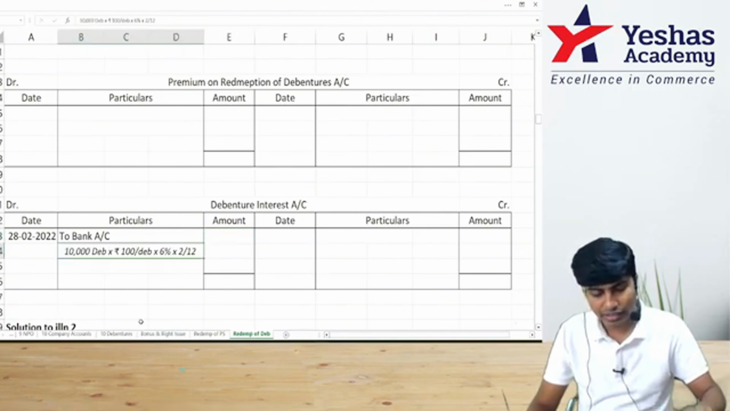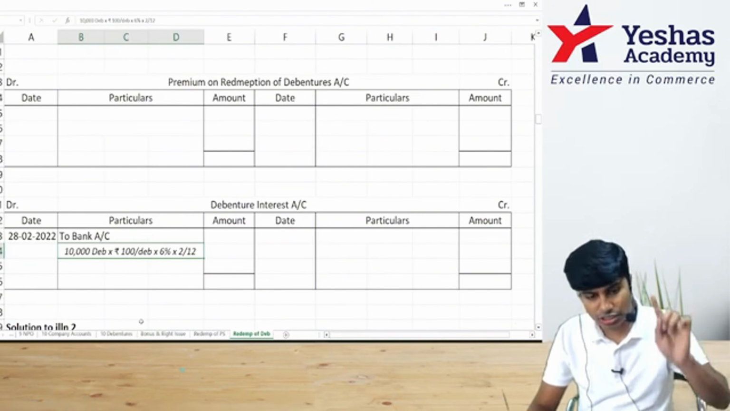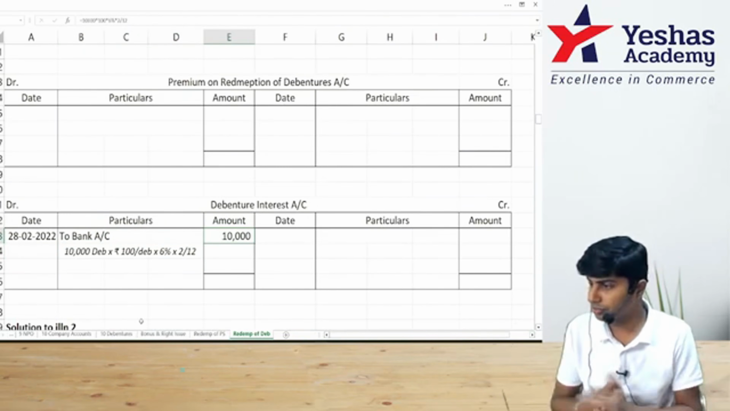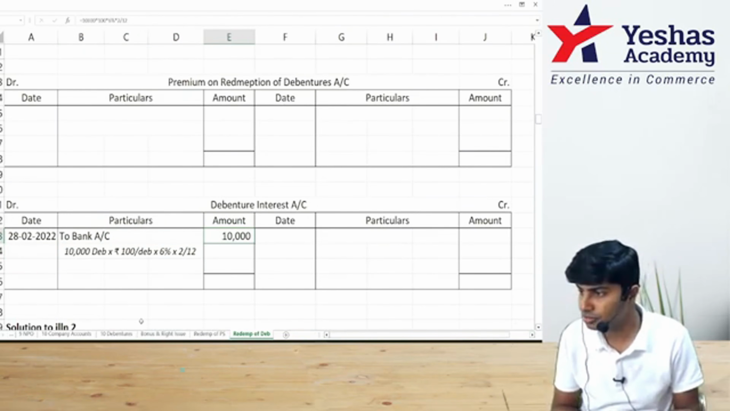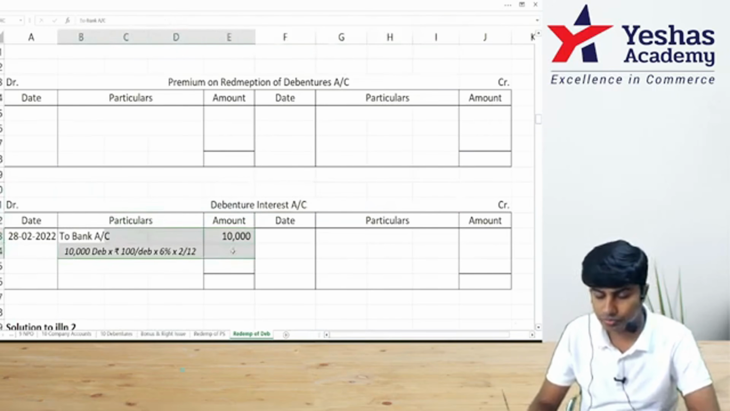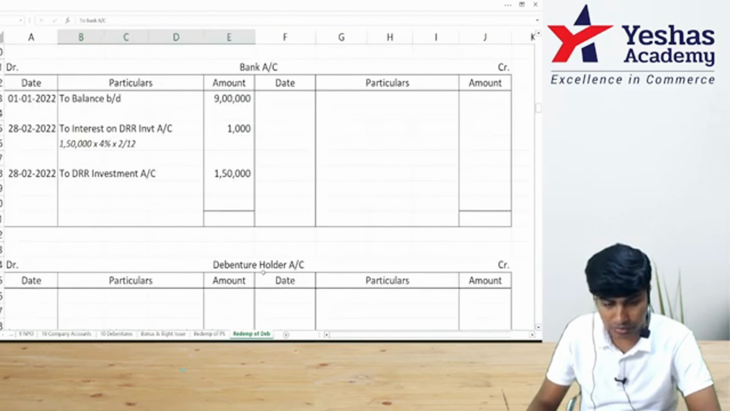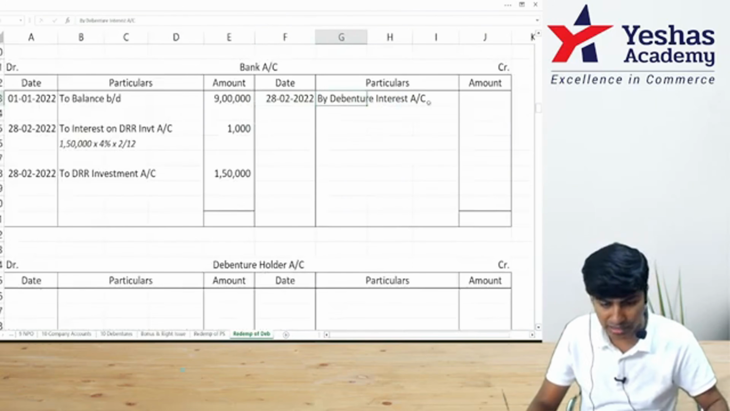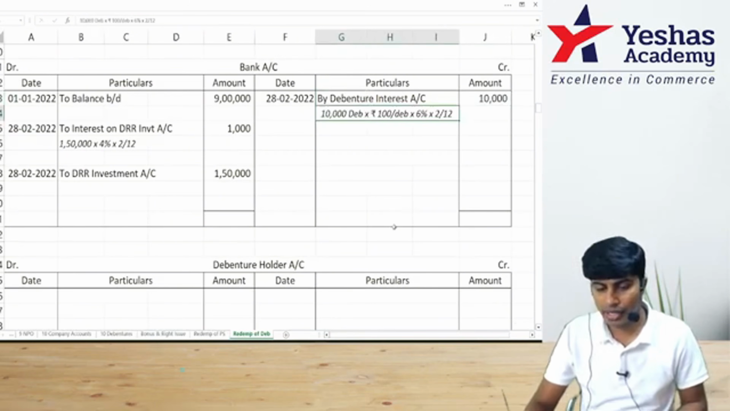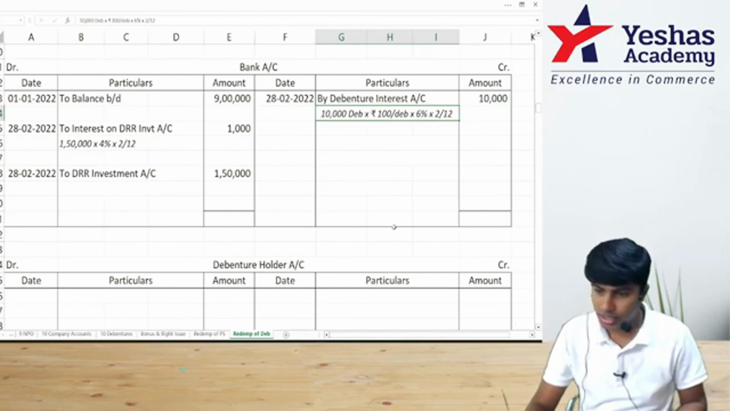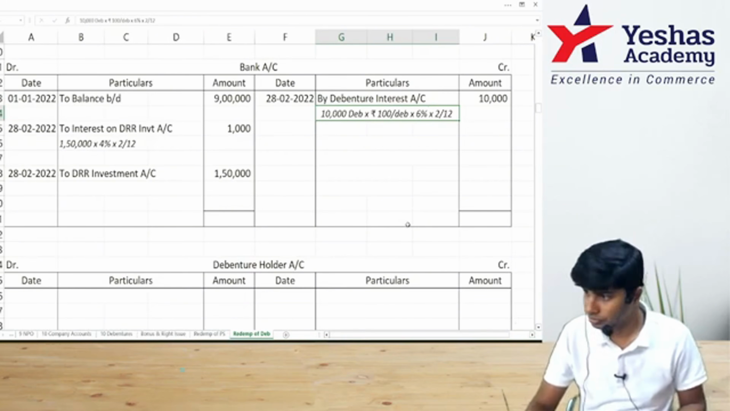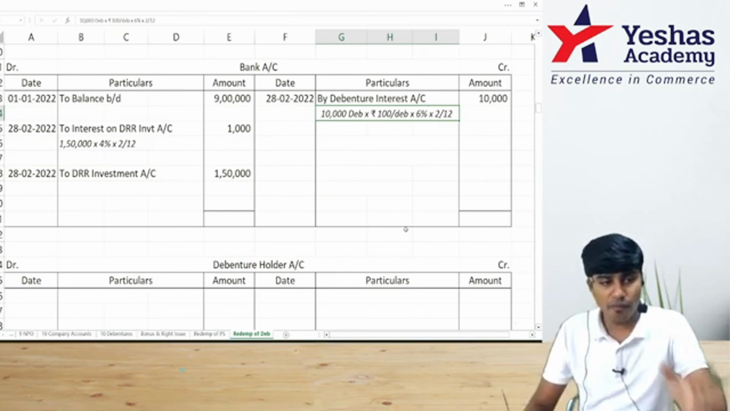10 lakh, that is 10,000 into 100 into 6% into 2 by 12. How much do we get? 10,000. Got this? In our debenture interest account, I have written to bank account. In bank account, I would write by debenture interest 10,000. 10,000 debentures into 100 per debenture into 6% into 2 by 12. Did everyone get this? So I have paid interest.